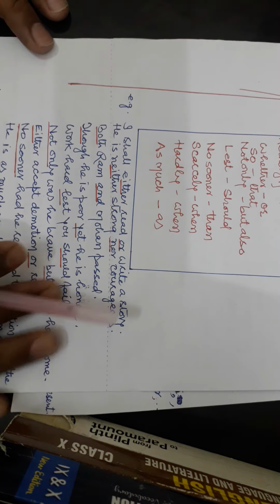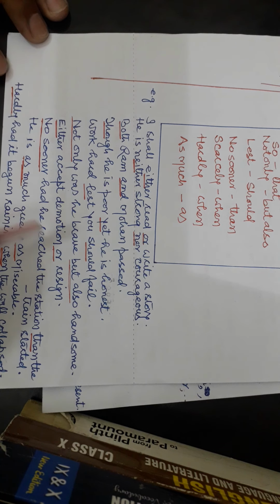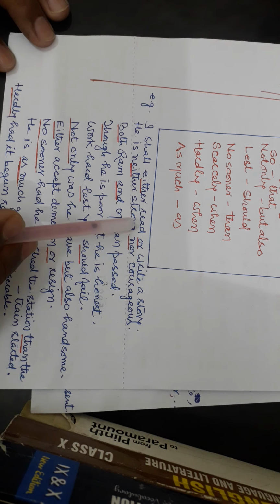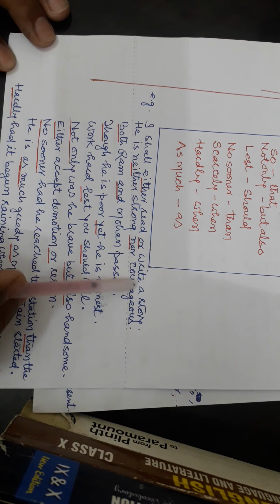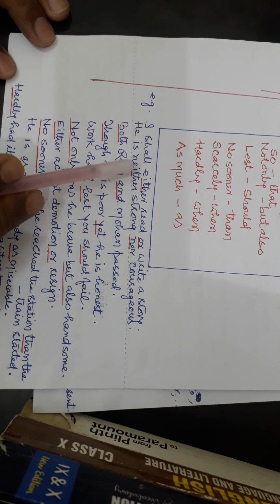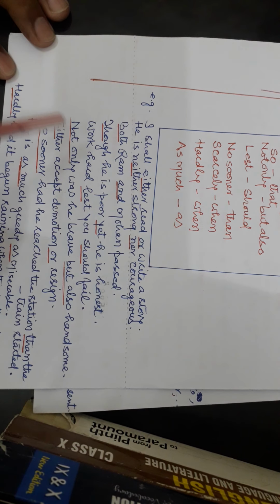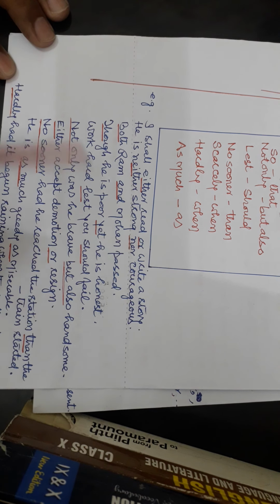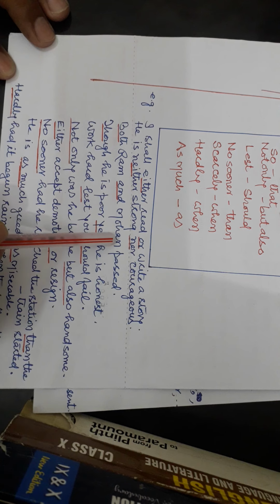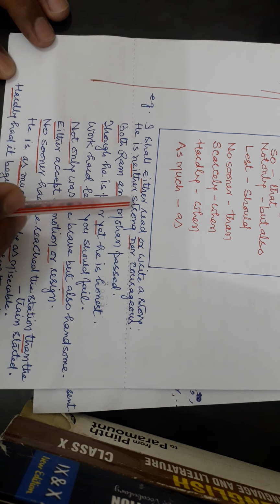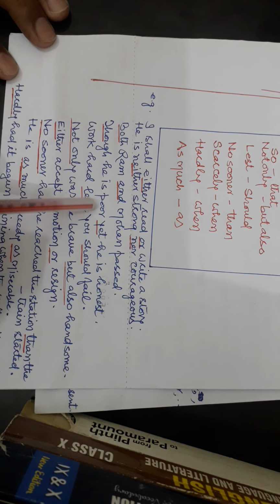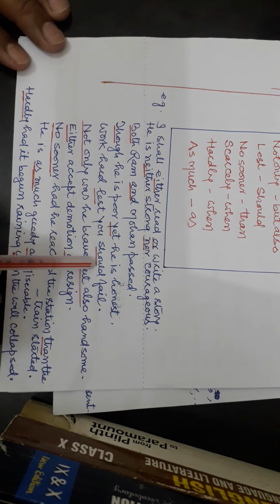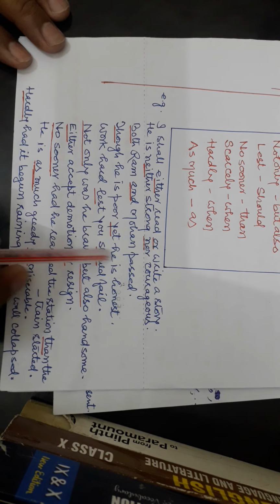Now, the examples. I shall either read or write a story. In this sentence, you find the pair either or. He is neither strong nor courageous. In this sentence, neither nor. Both Ram and Mohan passed. In this sentence, both and. Though he is poor, yet he is honest. In this sentence, though, yet. Work hard lest you should fail. In this sentence, lest should.